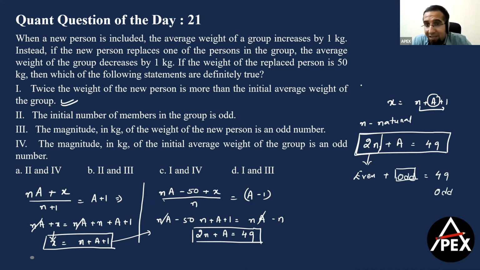Because an even number plus an even number is always an even number, and an even number plus an odd number only gives me an odd number. Clear, guys? So therefore, I can definitely say that the initial average is an odd number. If you read statement number 4, the magnitude in kg of the initial average weight is an odd number, which means statement 1 and statement 4 are correct. And therefore, your answer for this question becomes option C.